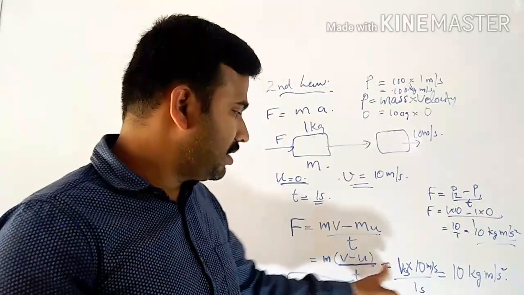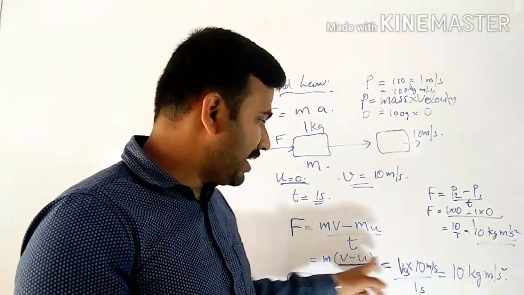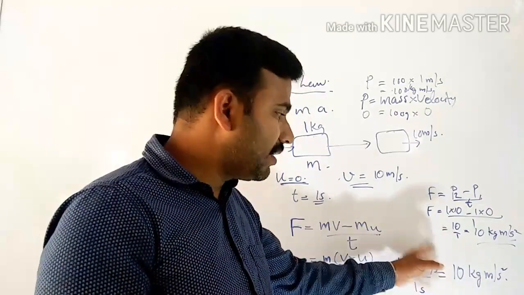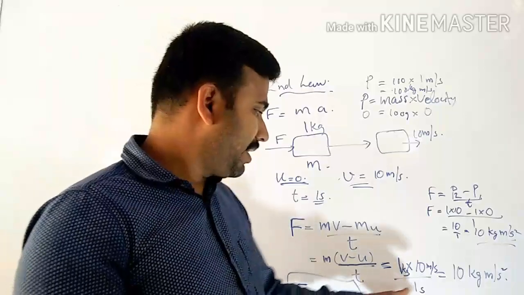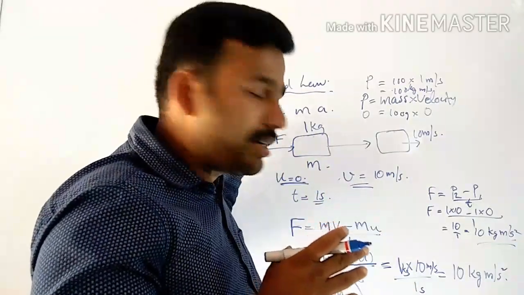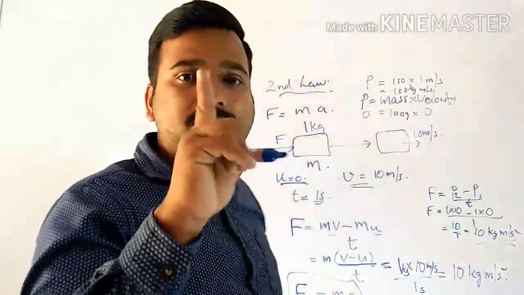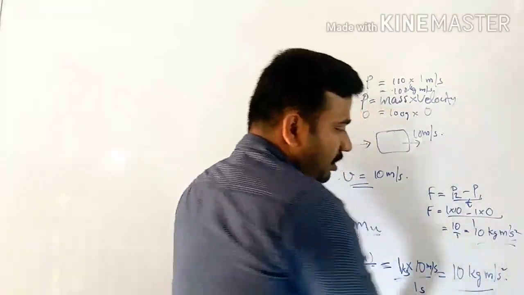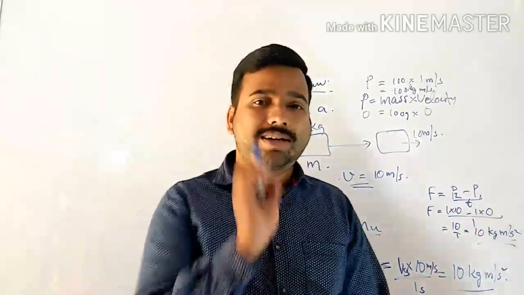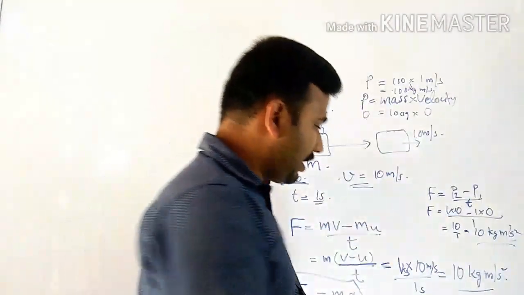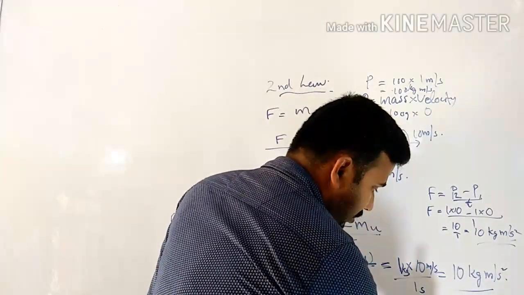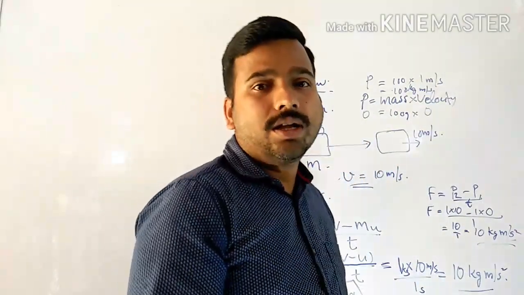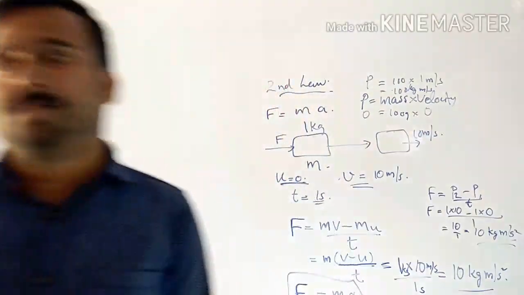What is the mass of the object? 1 kilogram. Then final velocity is 10 meter per second. Initial velocity was 0, so that's why we are not writing it here. The time duration for which the force was applied was 1 second. So as a result, the force applied on this object was 10 kilogram meter per second square, and this is also known as 10 Newton. The SI unit of force is Newton.